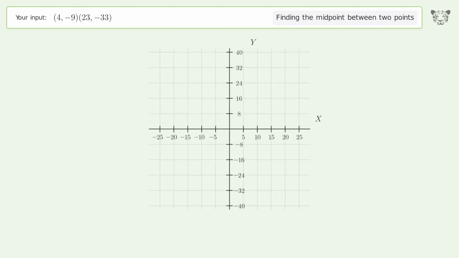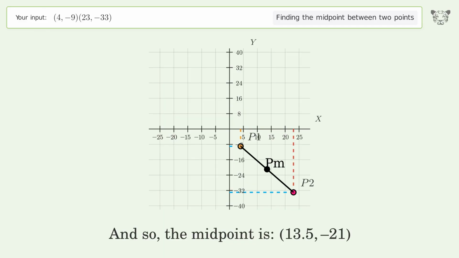And so, the midpoint is 13.5, negative 21.